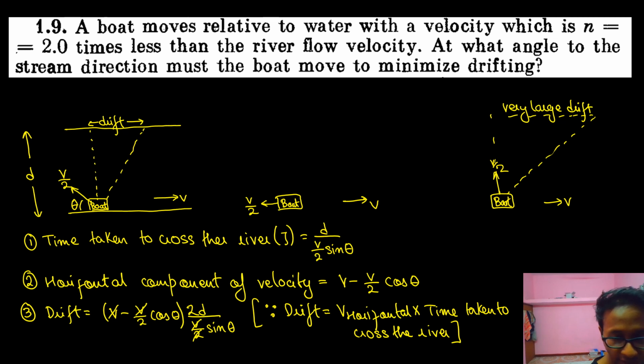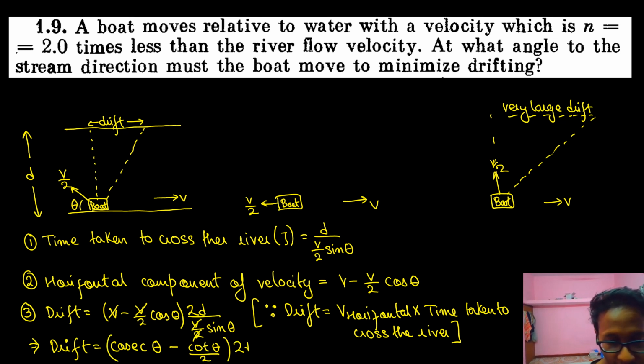So drift is equal to, can I divide this sine theta out here? Drift is equal to 1 by sine theta. This sine theta is divided out here. 1 by sine theta is nothing but cosec theta, and cos theta by sine theta is nothing but cot theta. So minus cot theta by 2 into 2d. Okay.